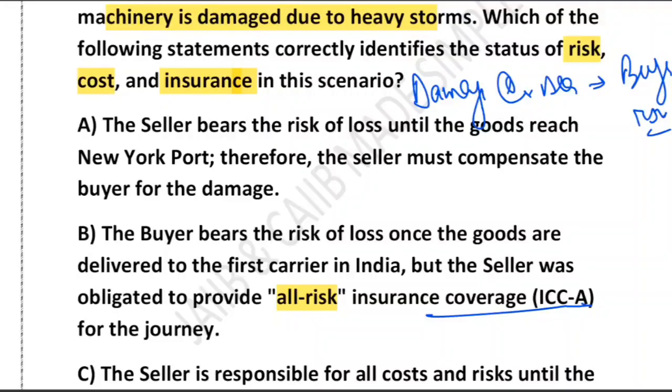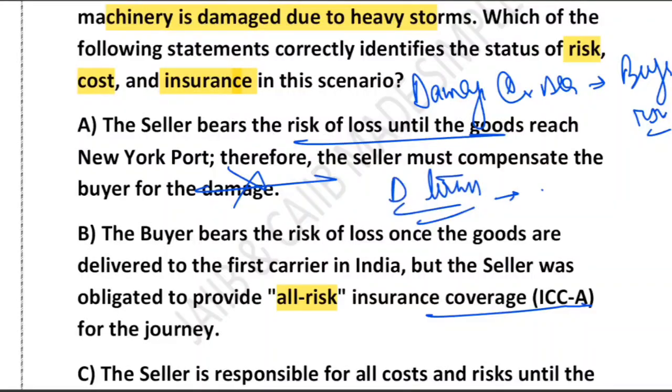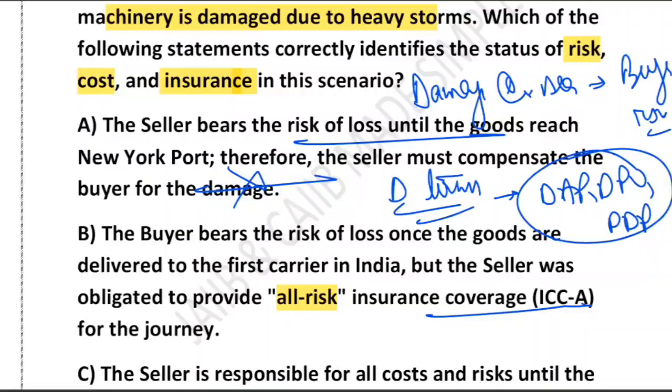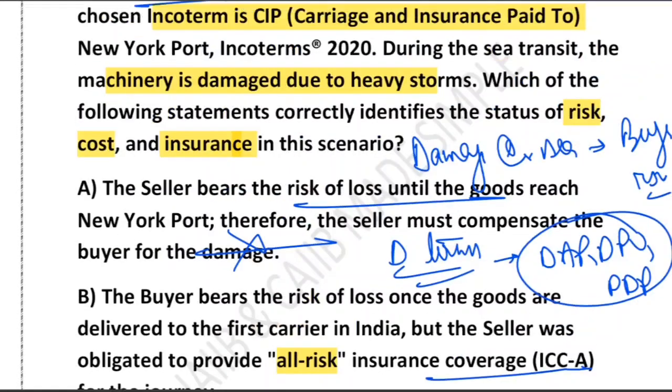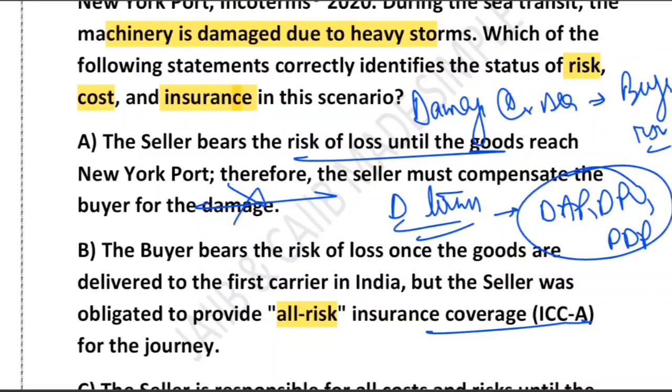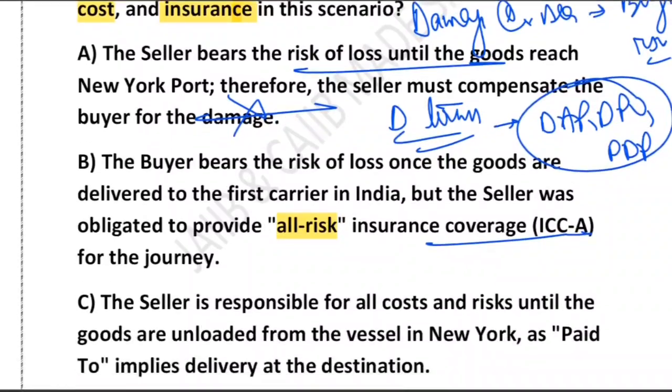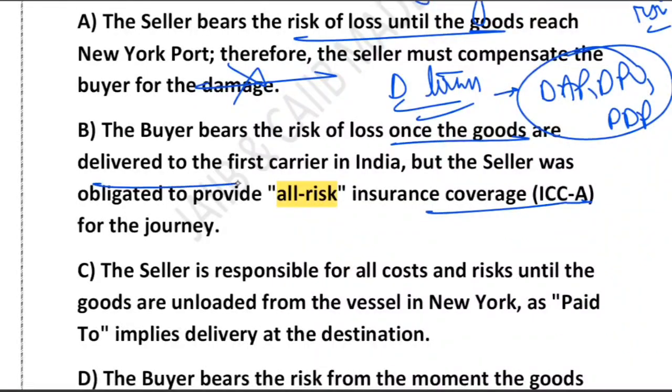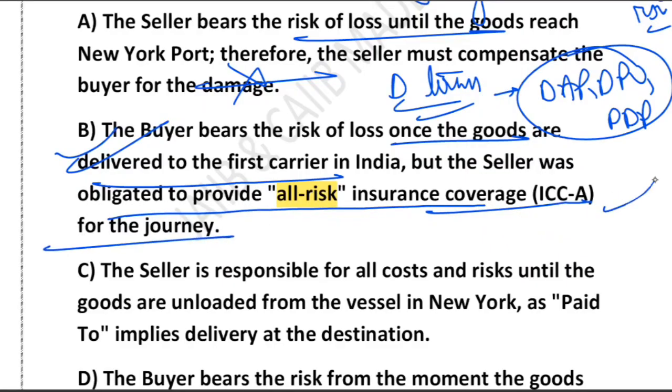Option A says that the seller bears the risk to New York. No, that's wrong. That would be a D term. If the question were about D terms, like DAP, DPU, DDP, then the seller would bear the risk to New York. But it is all about the C terms. So you should be familiar with all the Incoterms, all 11 that we have. Then we have option B: the buyer bears the risk of loss when the goods are delivered to the first carrier in India, and the seller was obligated to provide all-risk insurance coverage. Exactly. Yes, B is correct.